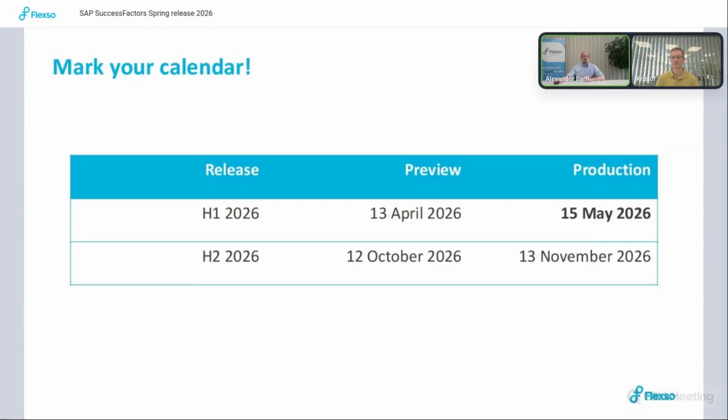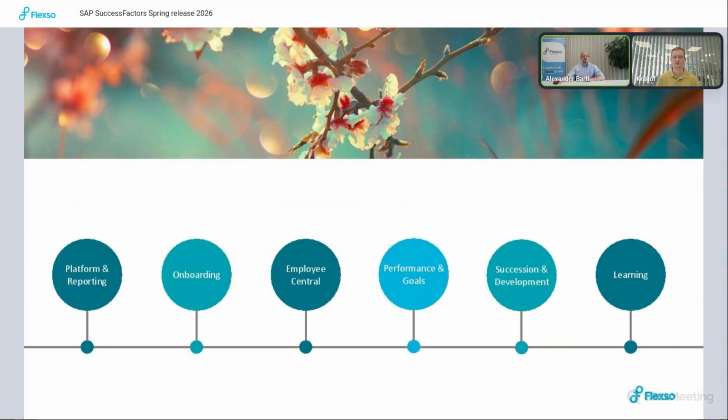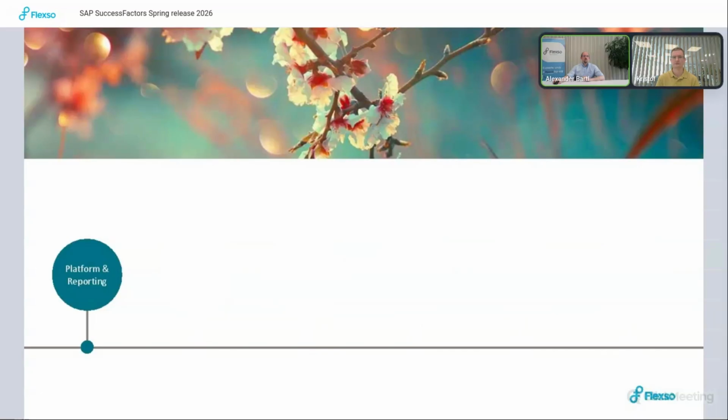Before we get started, a short reminder: the release is already on a test system for this first half release and will be on the productive system next week, Friday. Also mark your calendars for the second half release to be ready for that one as well. So those are the points that we have, and with that I hand over to Kristof for platform and reporting.